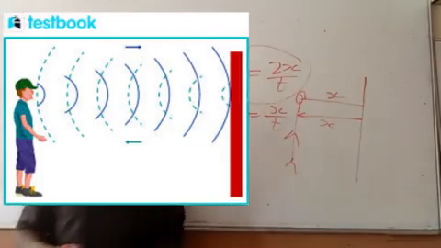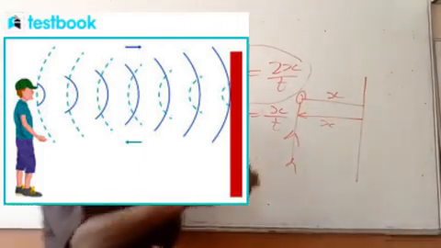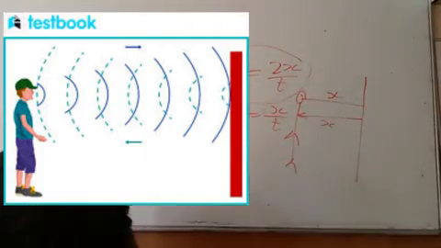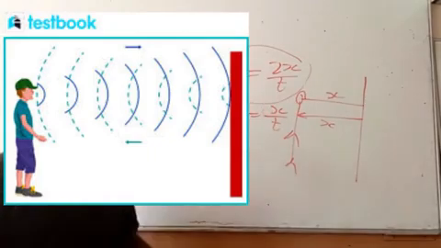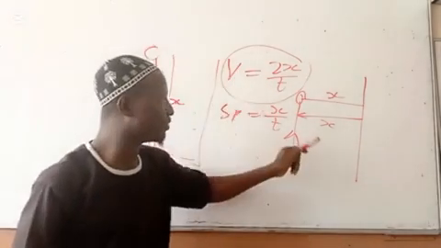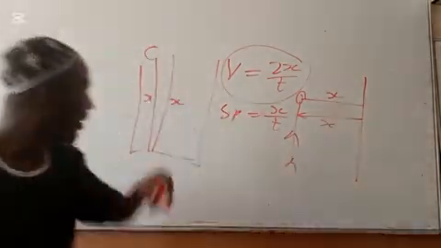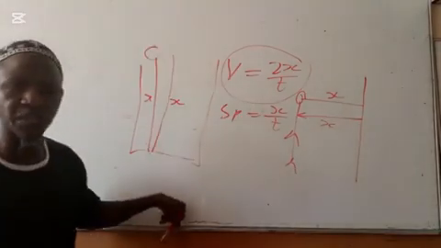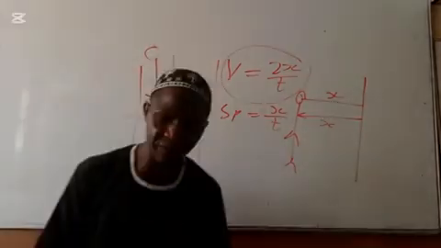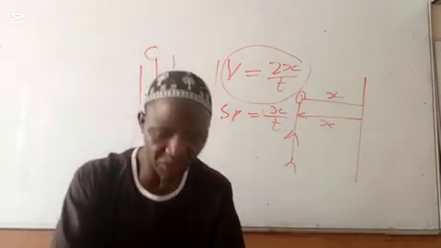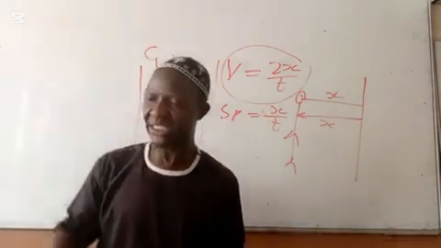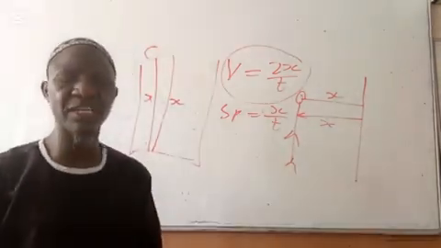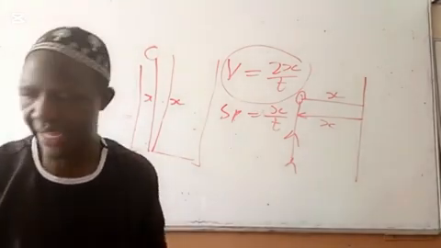So that is how to determine the distance, one of the uses of echo. Another use of echo is to find the velocity of sound in air. Another one, the depth of the well. Then the acoustics of the building. Then the depth of the submarine in the sea. So those are some of the uses of echo.